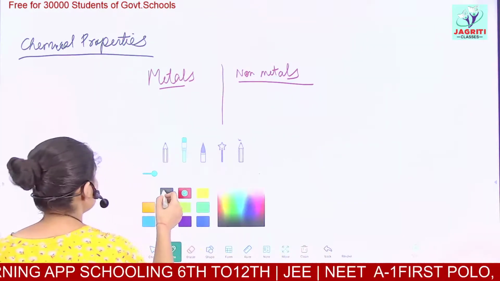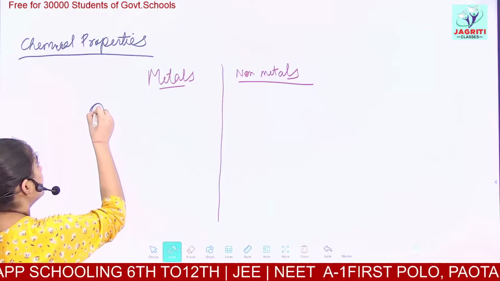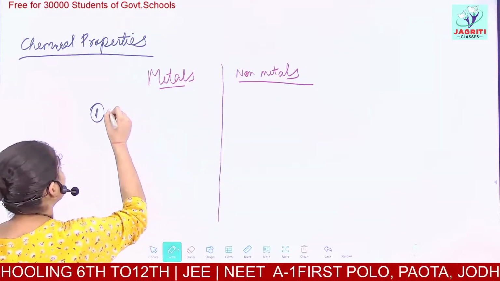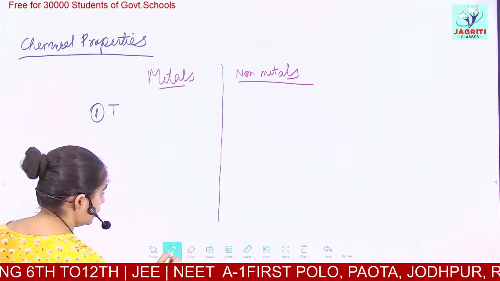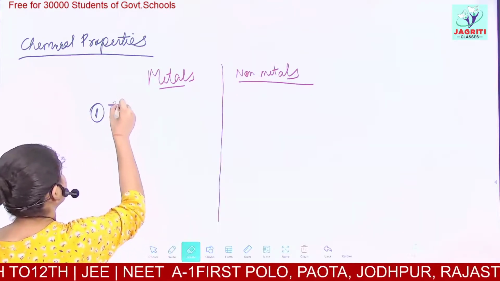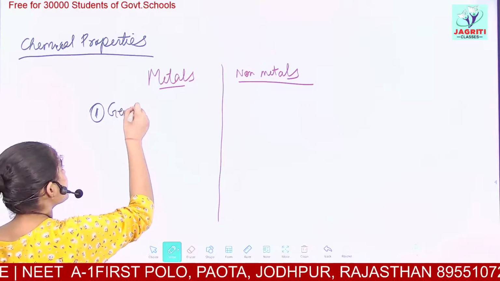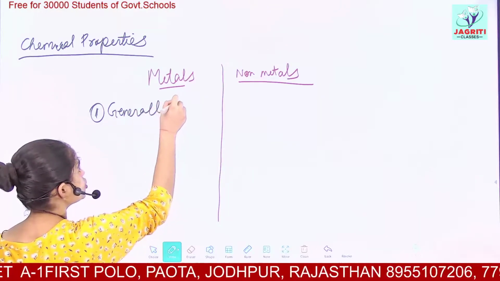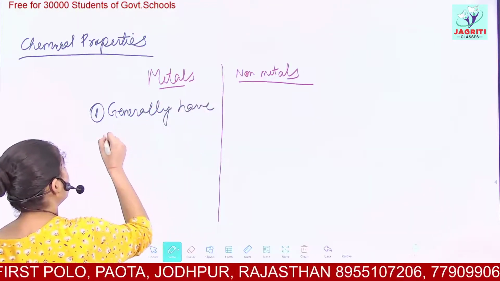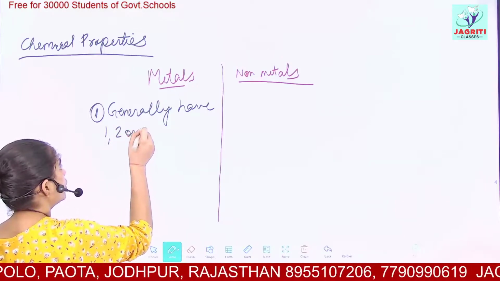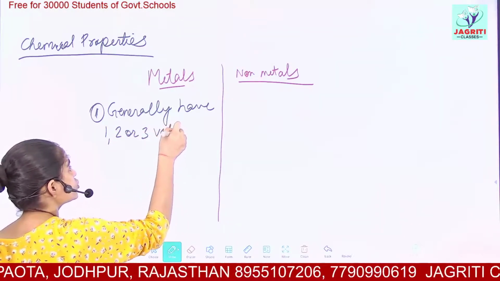The first chemical property is what? These metals, I'll first write a general one. I am again saying metals are the elements which generally have 1, 2 or 3 valence electrons.